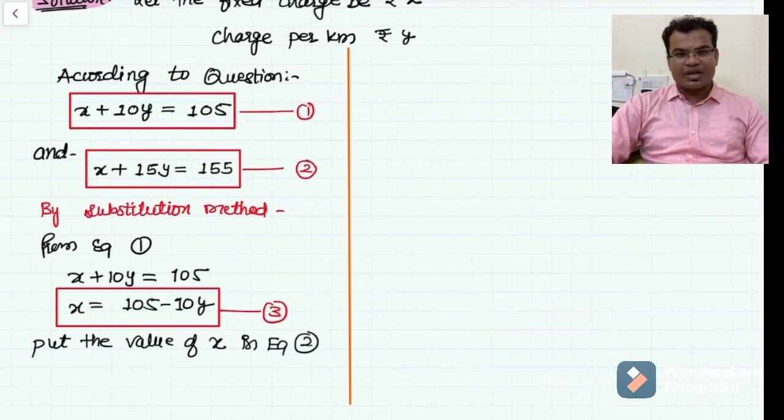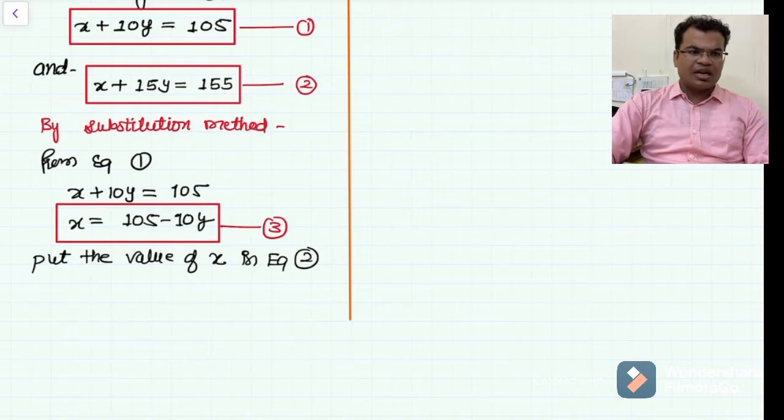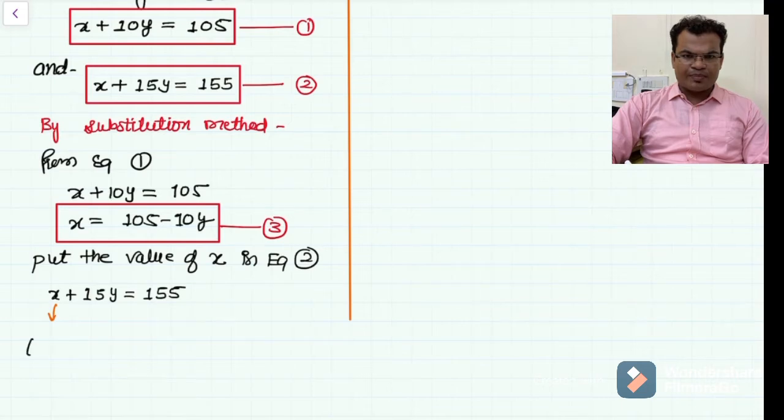Here x is 105 minus 10y. At the place of x you put 105 minus 10y, and copy the rest as it is: 105 minus 10y plus 15y equals 155.